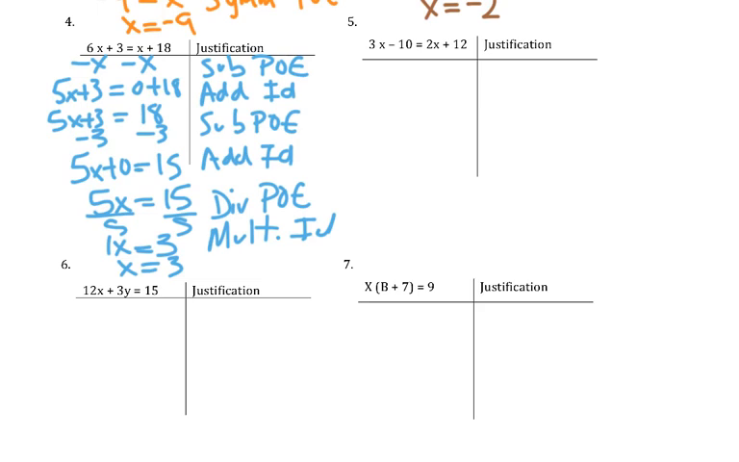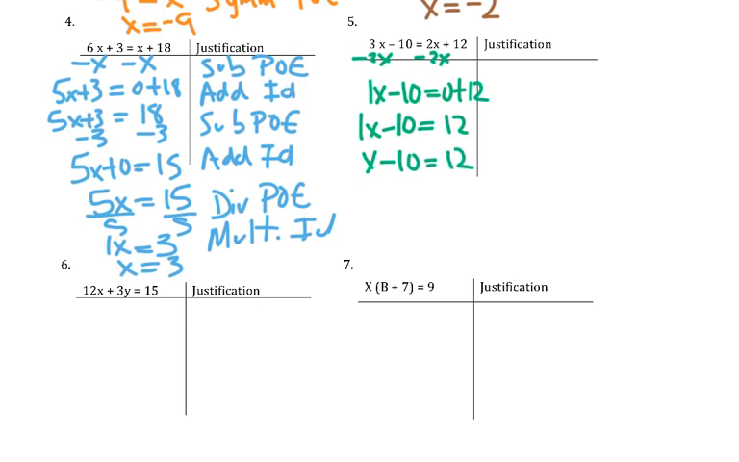Now, looking at 5, kind of the same idea. I can subtract that 2x from both sides, giving me just a 1x minus 10 equals 0 plus 12. Okay, I can drop the 0, giving me 1x minus 10. I can even drop the 1 if I want to, giving me x minus 10 equals 12. Then add 10 to both sides. I get x plus 0 equals 22. Drop the 0, get x equals 22.